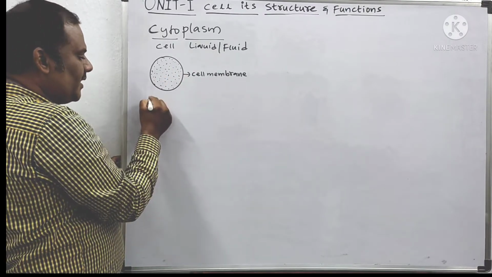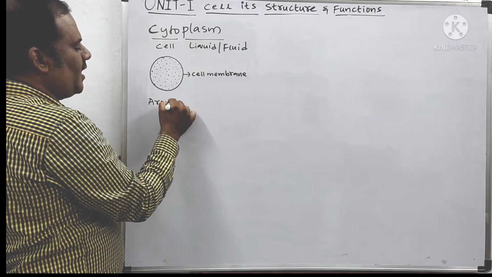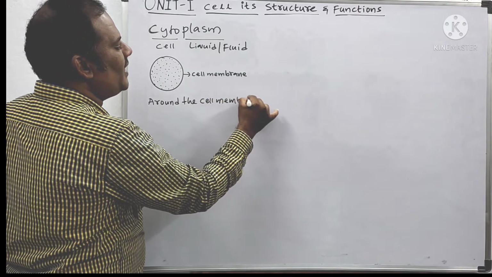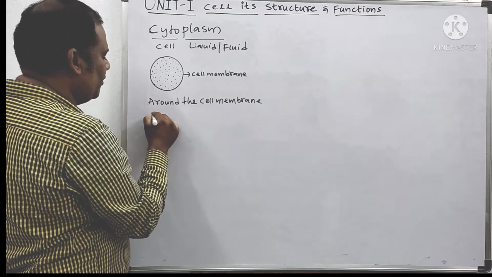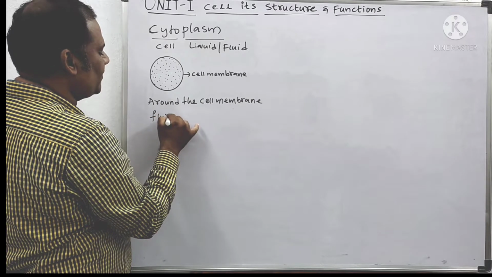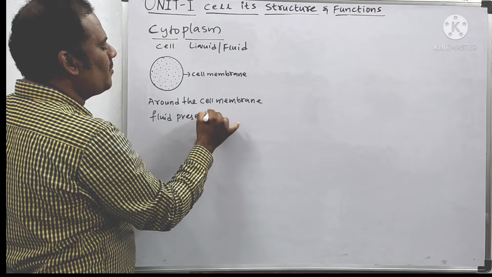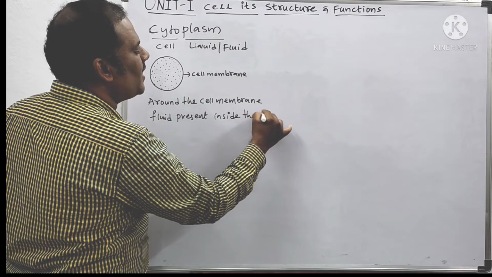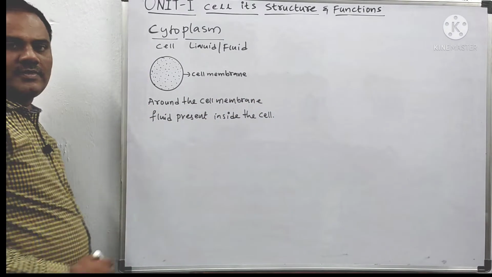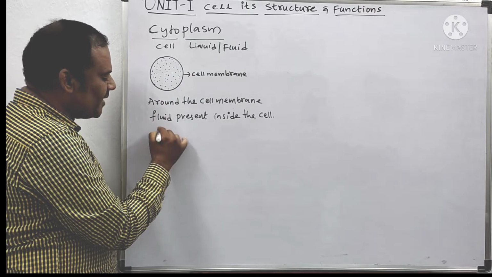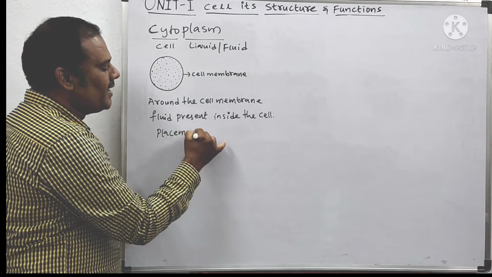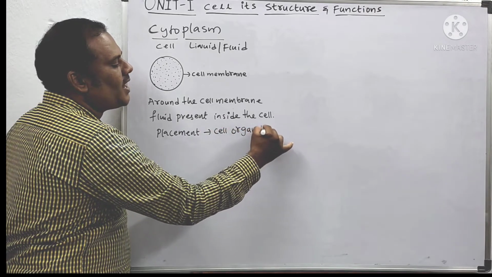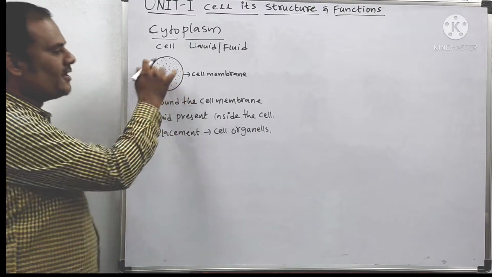Around the cell membrane, the fluid present inside the cell is called cytoplasm. This cytoplasm gives the placement for cell organelles. Remaining all cell organelles are present in this cytoplasm itself.